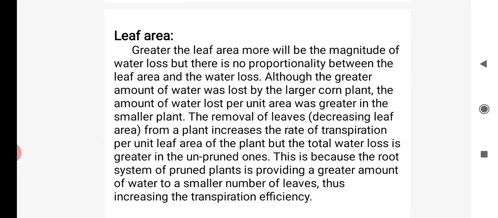That is a simple concept. If the plant size and leaf size are more, for that reason its transpiration is also more. If you cut the leaf, the transpiration does not happen through the small leaf, and that also affects transpiration.